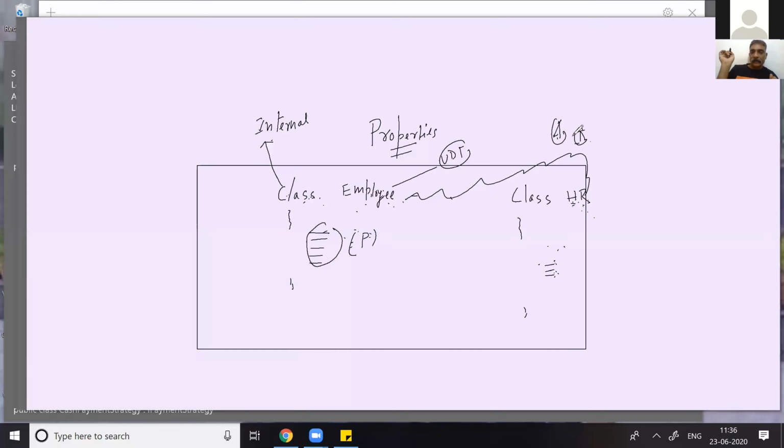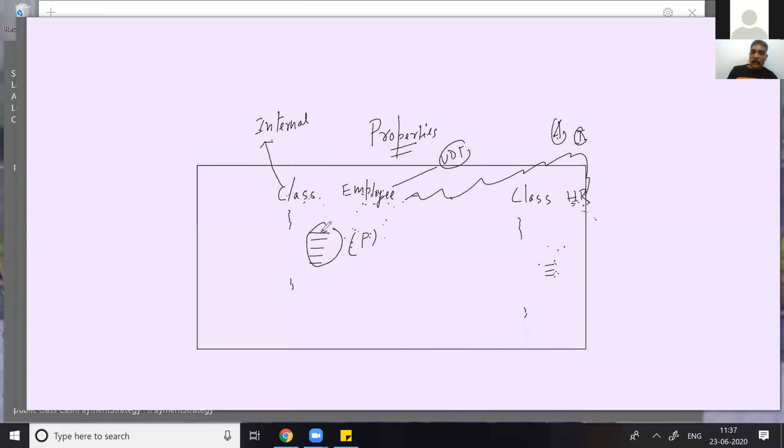So how can we access the information of the Employee class from the HR class? HR wants to know the employee's ID, name, and designation, for example. So how can HR communicate with the Employee? HR knows it can communicate by containership or by inheritance, but it is not possible because all things are marked as private.